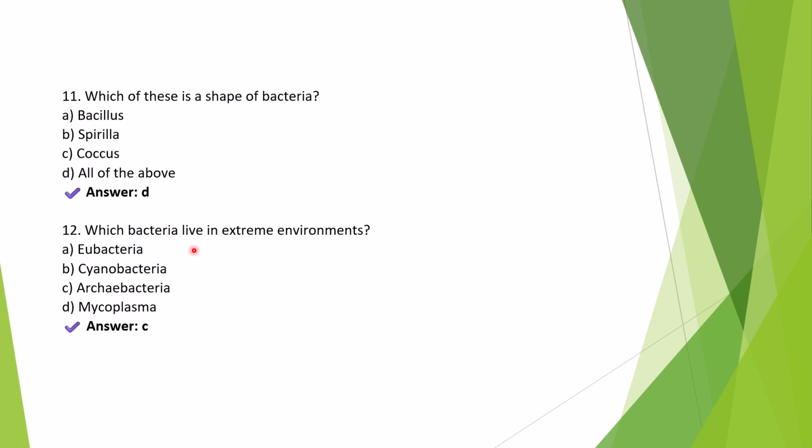Question 12. Which bacteria live in extreme environments? Answer is option C, Archaebacteria. Archaebacteria thrive in harsh environments. So they can be classified as thermophiles, which live in hot springs; halophiles, which live in salty habitats; and methanogens, the ones which live in anaerobic environments.